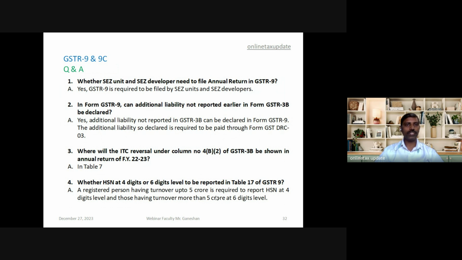Question 1, whether SEZ unit and SEZ developer need to file annual return in Form 9. Yes, annual return is applicable for SEZ unit and SEZ developer. They have to file it.